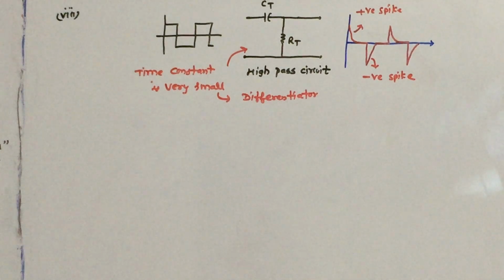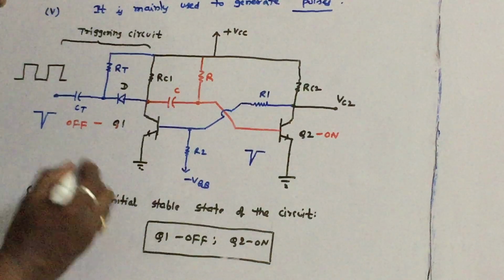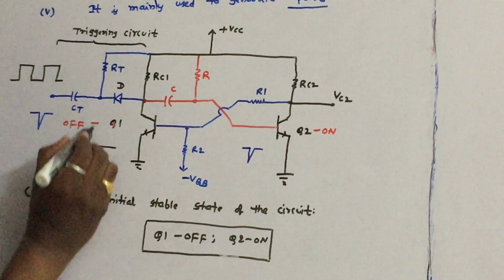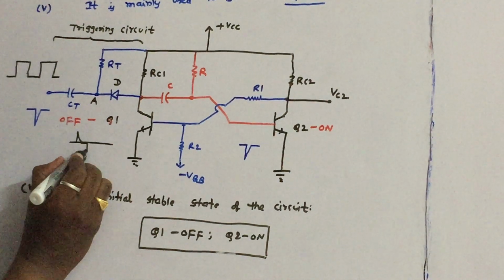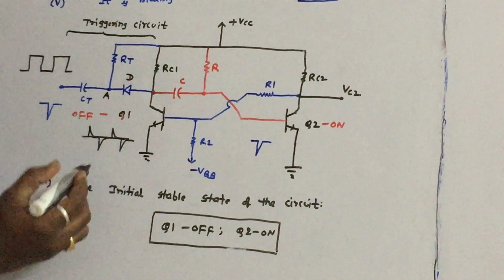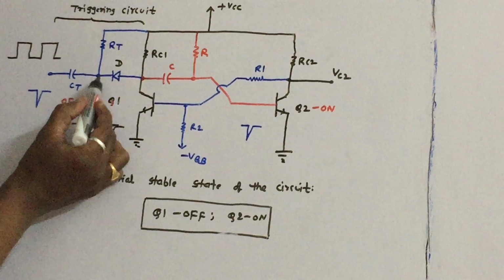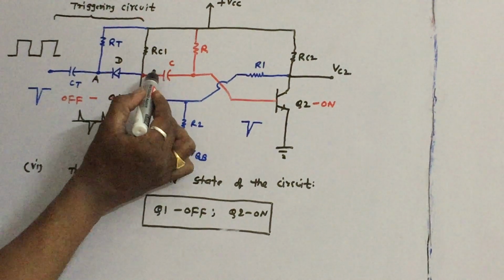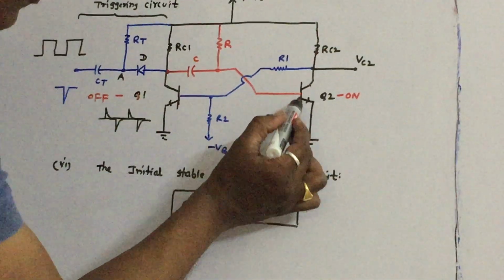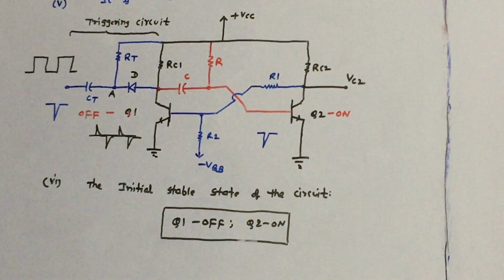You can see that at the diode input, that means at this location A, the positive spikes and the negative spikes are produced. For positive spikes the diode is reverse biased, for negative spikes the diode is forward biased. So these negative spikes are coupled to the base of Q2 and hence Q2 is turned into off condition. Therefore the circuit is switched from stable state to quasi stable state. That is what you have to write.